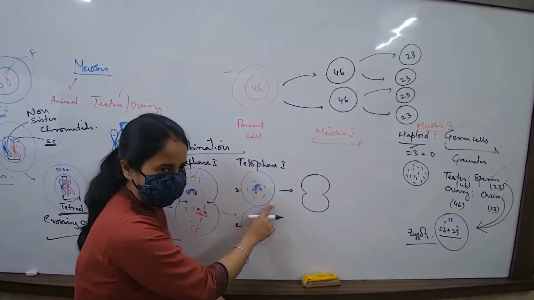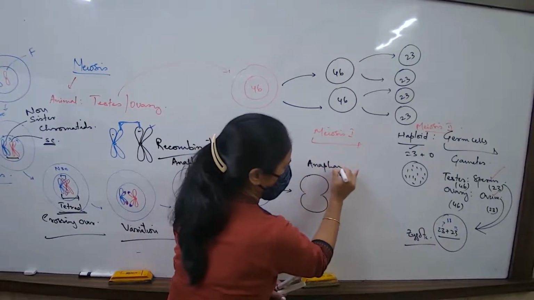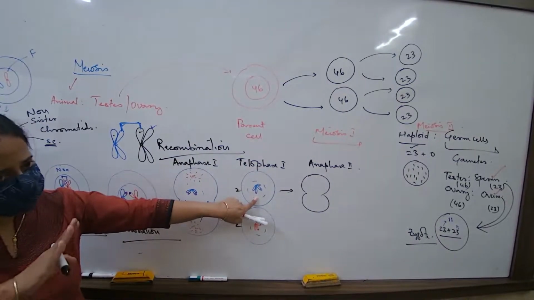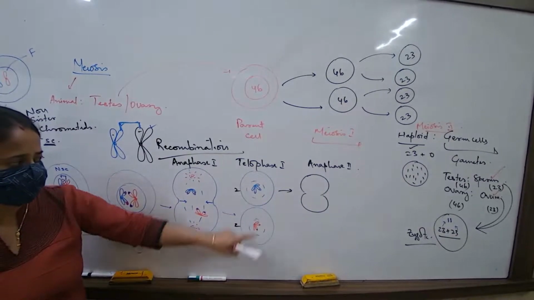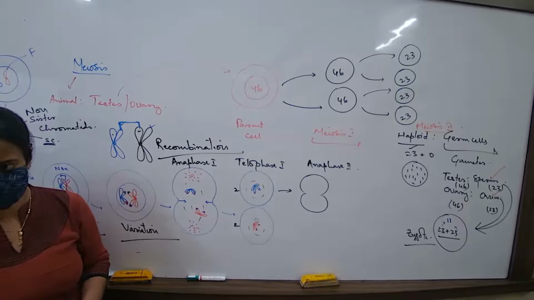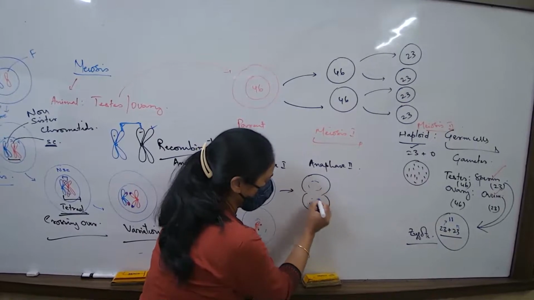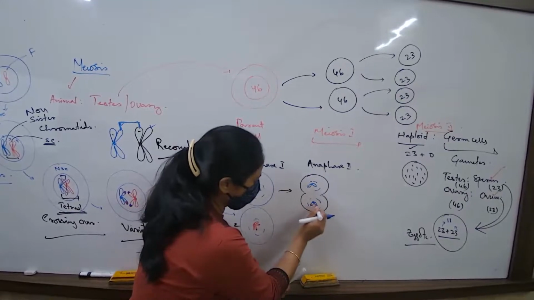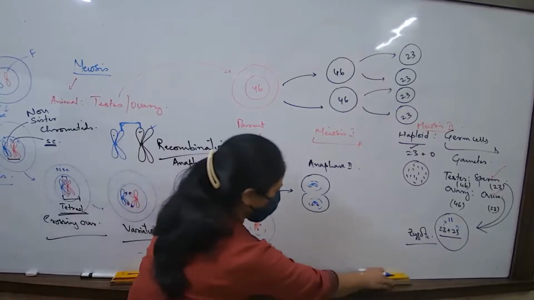ये वाला cell undergoing mitosis, because meiosis 2 is same like mitosis. Just try to understand and tell me, this cell undergoing a similar division like mitosis, then anaphase का diagram how do I draw? Chromosomes में कैसे draw करूँ for this? The chromosome will split apart. Chromosomes will split. मतलब on the chromosome, one chromosome this side and the other chromosome this side, and one is here. Clear? आया समझ में? Yes or no?